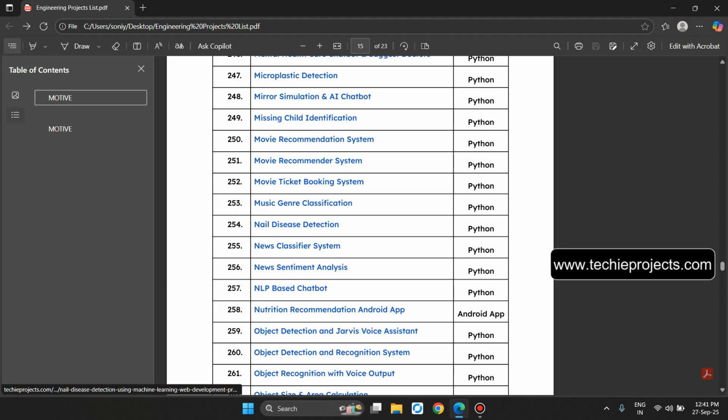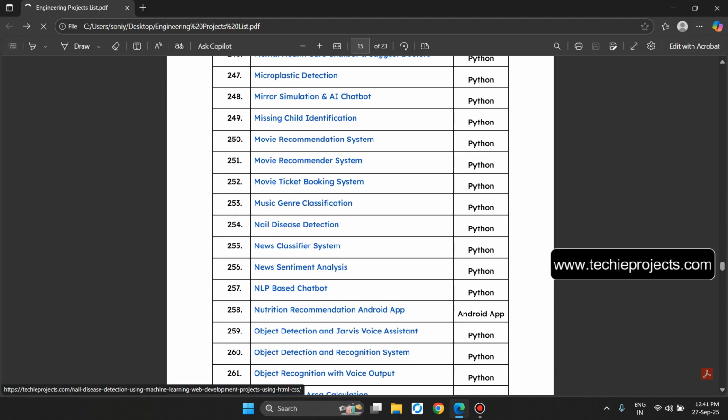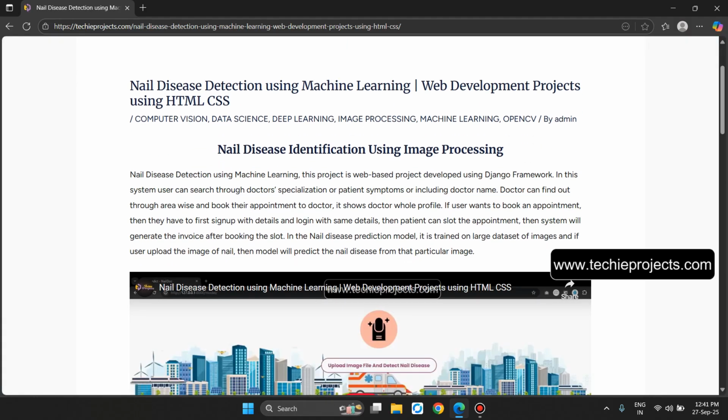Now the point number 254, nail disease detection. Let's click on it. So the nail disease detection using machine learning. This is a web-based project developed using the Django framework. In this system, the user can search through doctor specialization or patient symptoms or doctor name. Doctors can be found area-wise and the user can book an appointment. It shows the doctor's whole profile, and if the user wants to book an appointment, they first have to sign up with details and log in with the same details. Then the patient can slot the appointment. The system will generate the invoice after booking the slot.